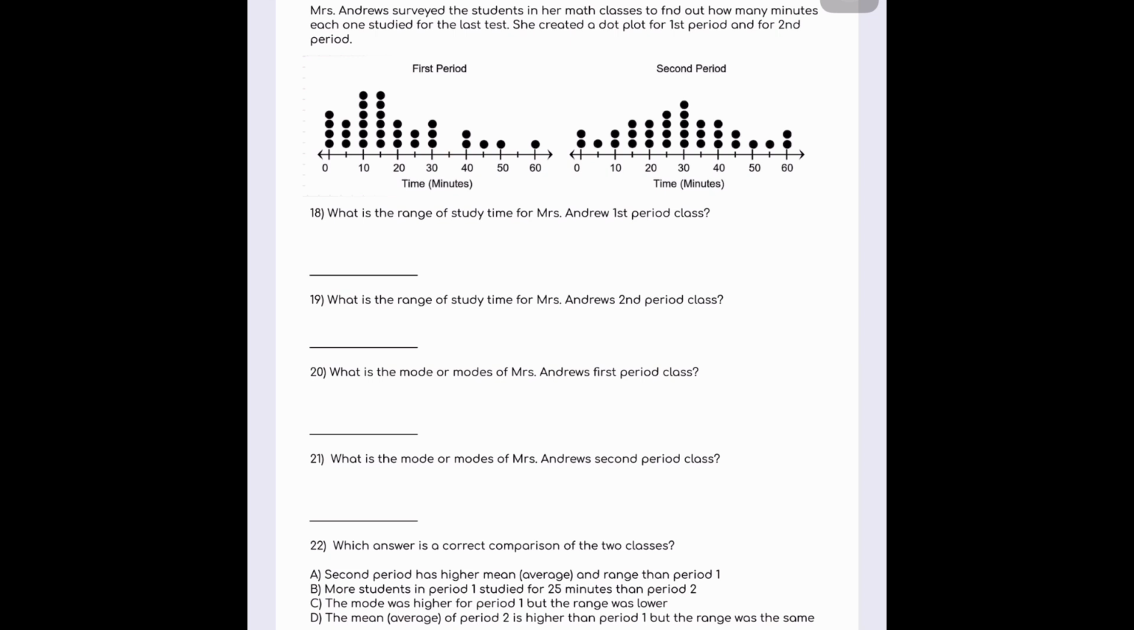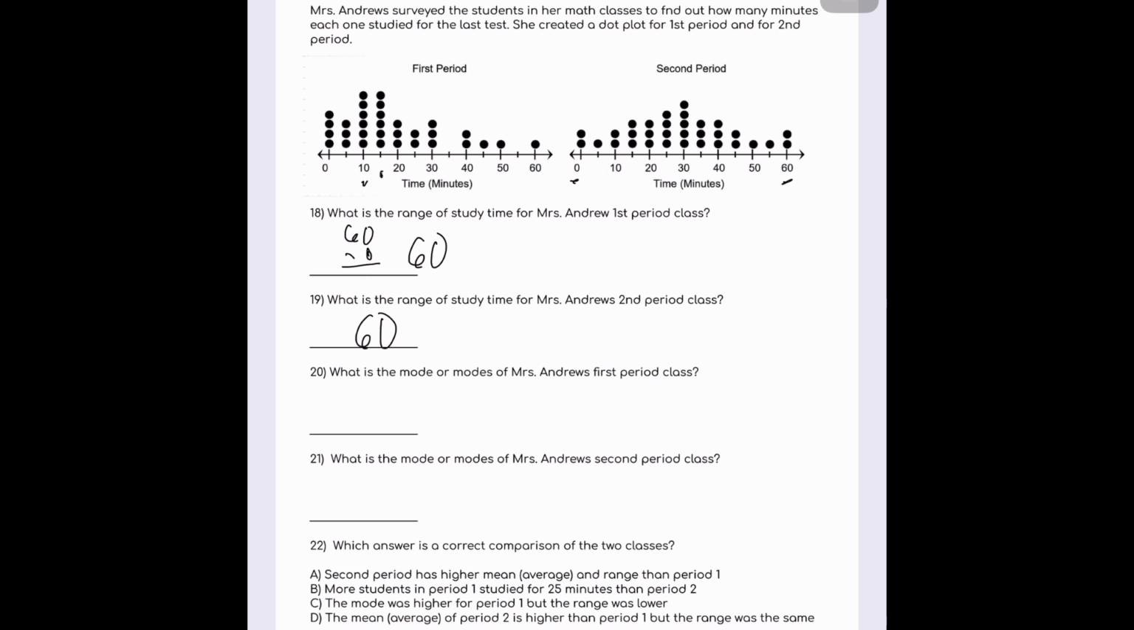What is the range of study time for Mrs. Andrews' first period class? I take the highest number, which is 60, subtract the lowest number, and I'm going to get 60. What is the range of study time for Mrs. Andrews' second period class? Well, it's 60 minus 0, and 60 minus 0 is 60. Okay. What is the mode or modes of Mrs. Andrews' first period class? Her first period class, the modes are 10 and 15.